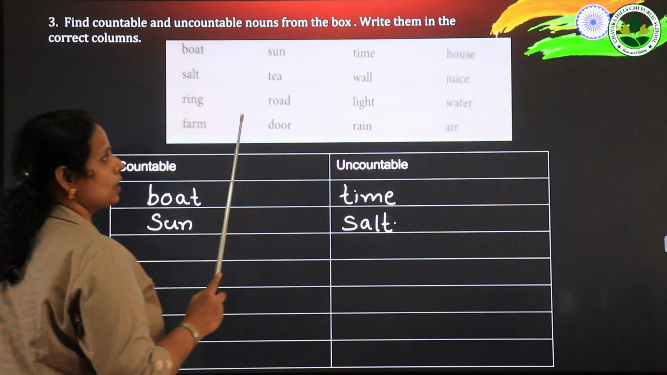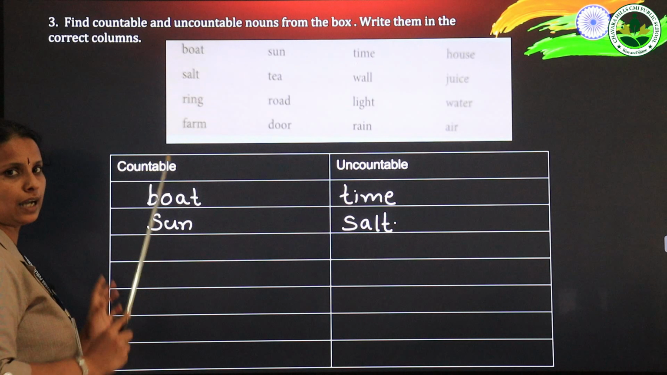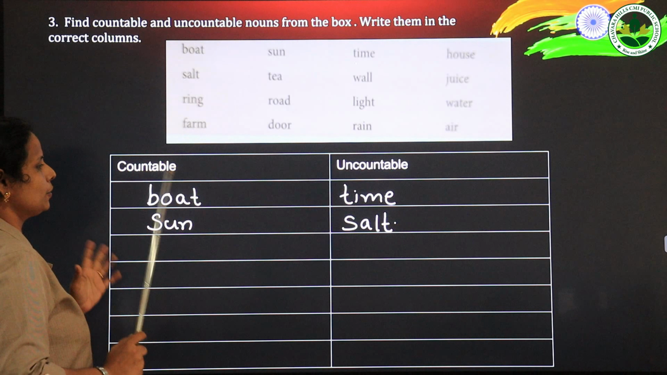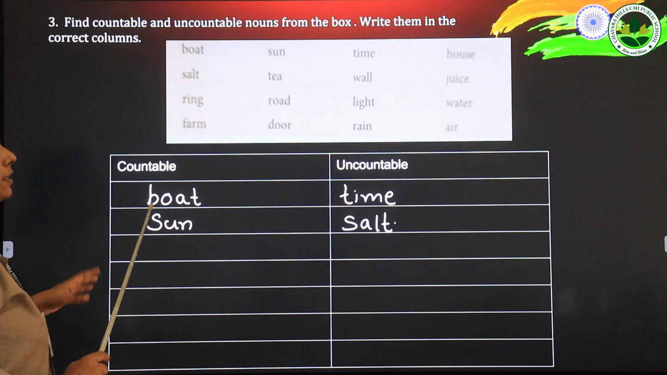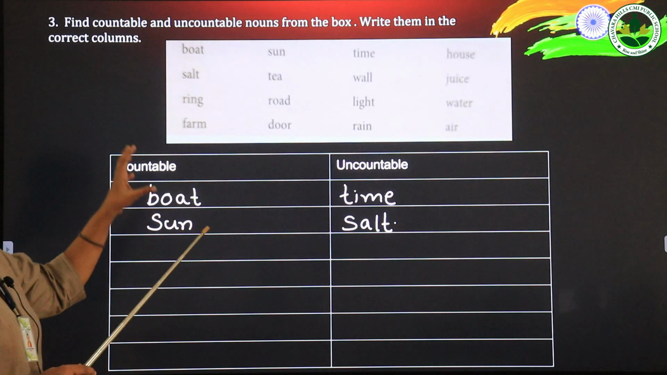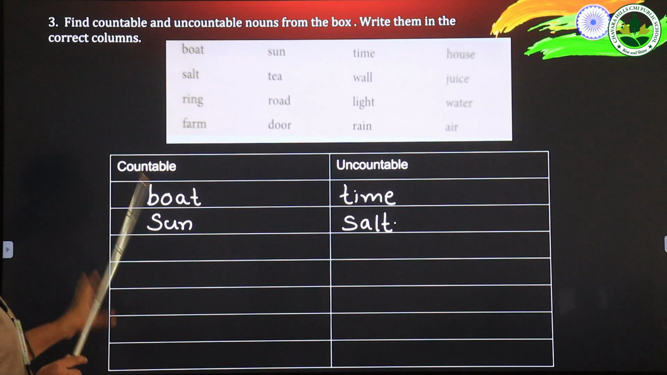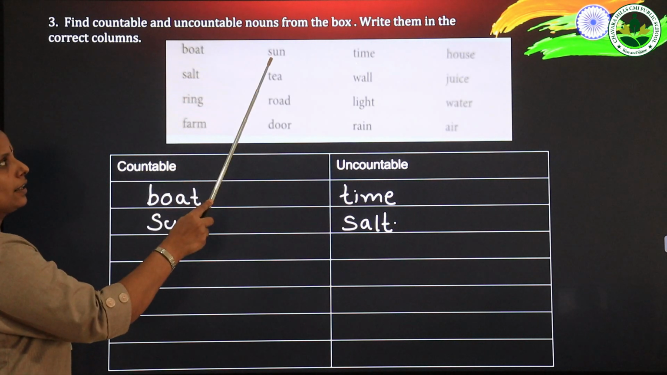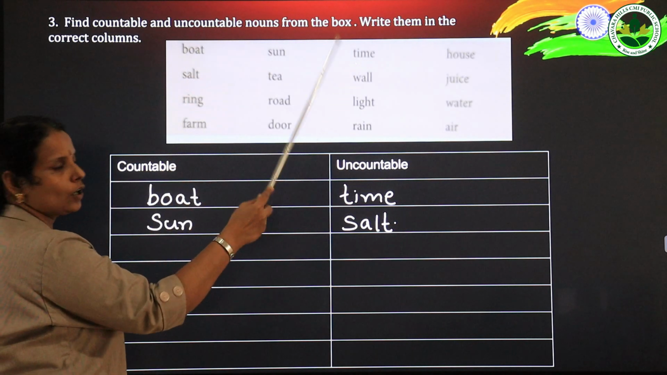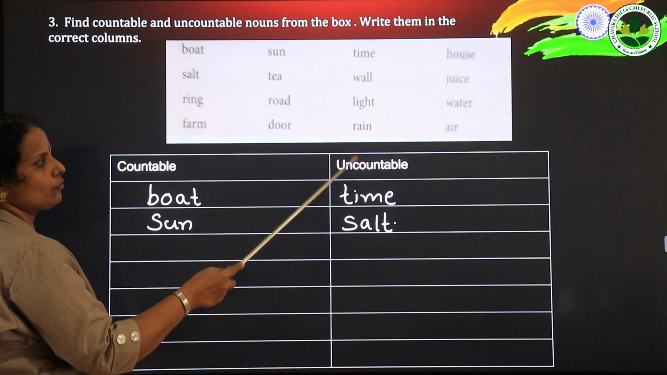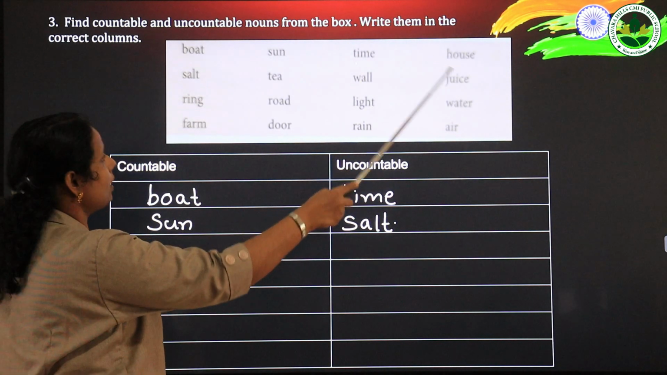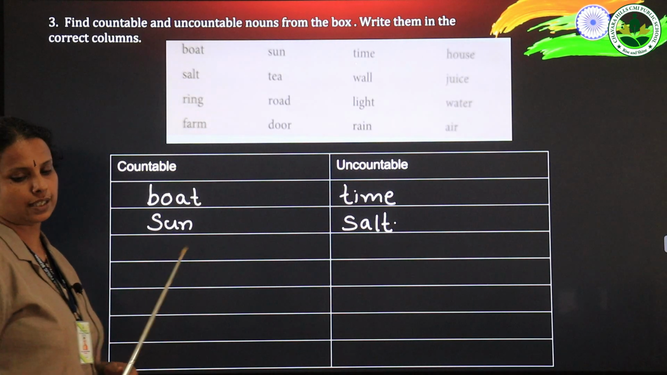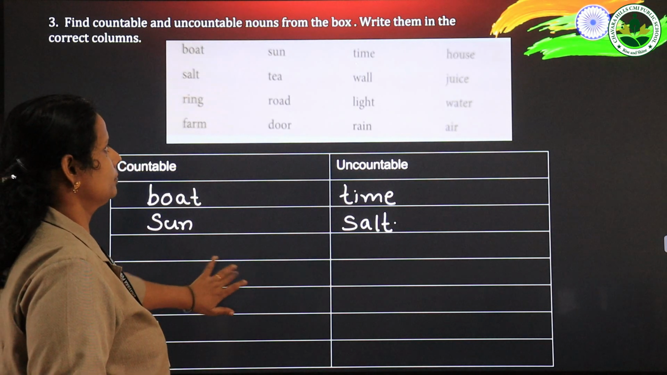So remember that countable nouns means the nouns that can be counted. Uncountable means that cannot be counted. For two examples I have written here. The rest of the examples you have to choose from the box and write down here in the textbook. Okay, countable nouns. Boat, of course it's a countable noun. Sun, it's countable. Time, we cannot count, so you have to write under the heading of uncountable. House, it's countable. Then salt, it is uncountable. In that way you have to fill the boxes given at page number 19.